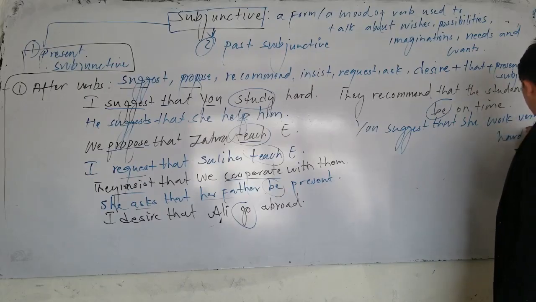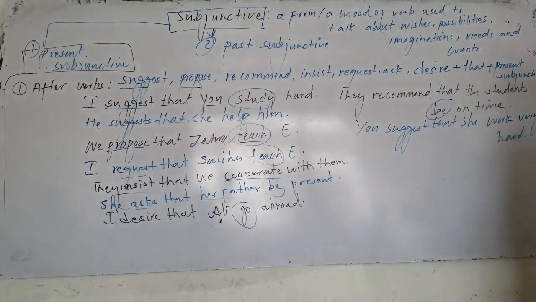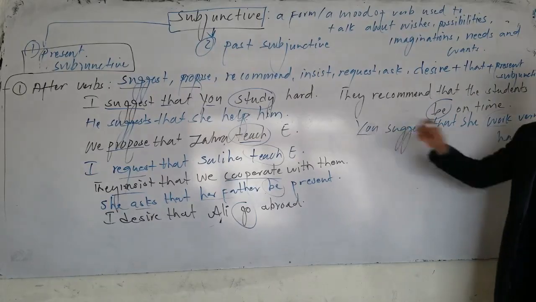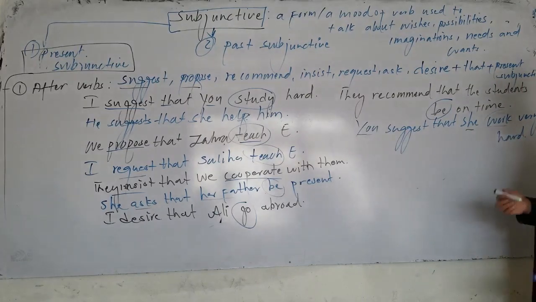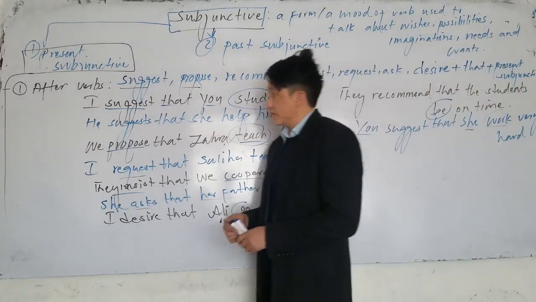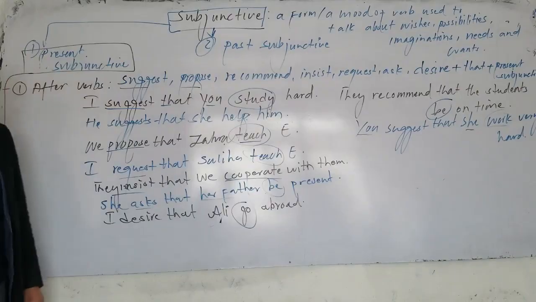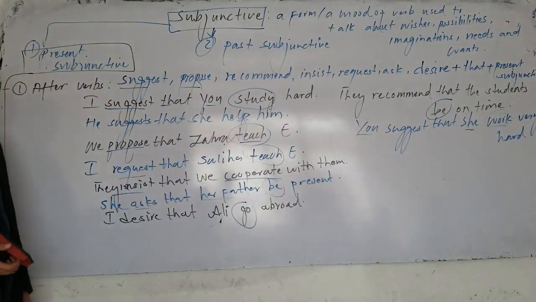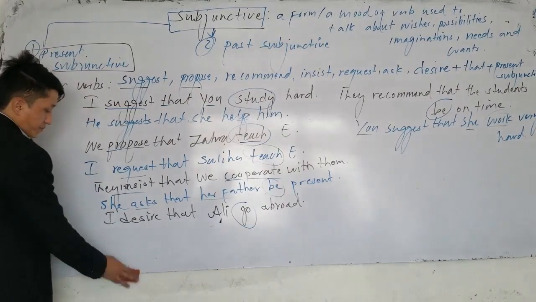Which one is subjunctive here? Work. Subjunctive here is work. So here it's what you suggest, but she may work hard or may not work hard. This is the first usage of what? Subjunctive. Now let's go and talk about the second usage of the subjunctive.